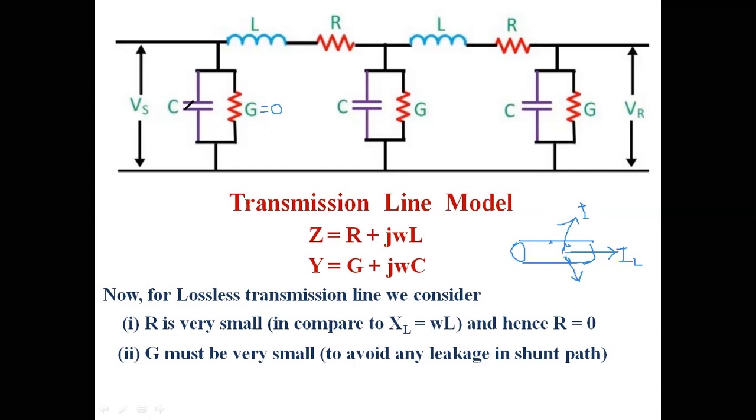And there is a capacitance C. This C is basically the capacitance between the line and the ground, the transmission line and the ground.